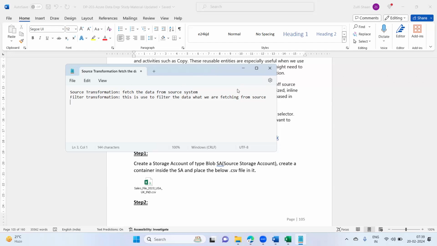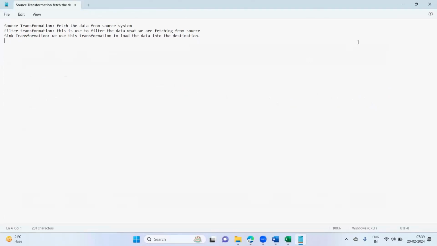And then next we have the sink transformation. We use this transformation to load the data into the destination. So the purpose is very simple here. Three different transformations we are using.